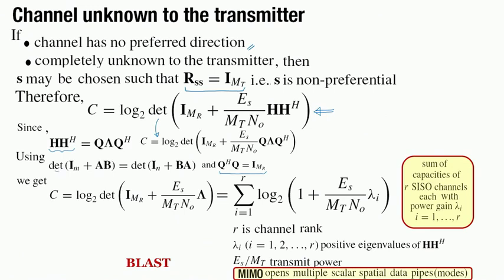And using the determinant identities and the relationship of Q, we find that further the expression can be written in this form. So, what we see is there is a lambda, which is the diagonal matrix. This is also a diagonal matrix, and hence this whole thing is a diagonal matrix, as we have discussed, and the determinant of a diagonal matrix would be the product of the diagonal terms, log of the product.